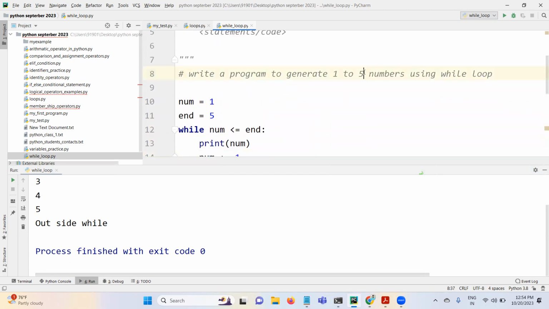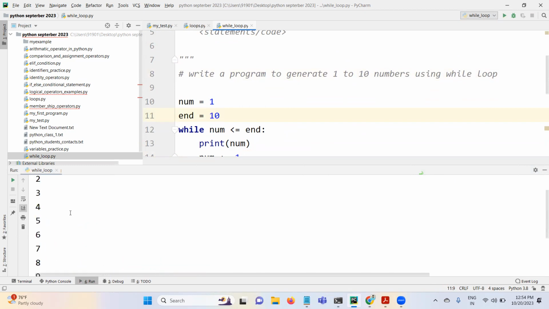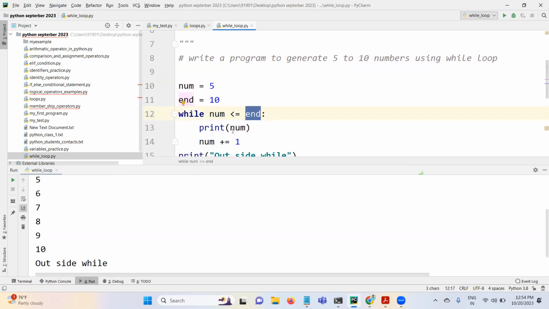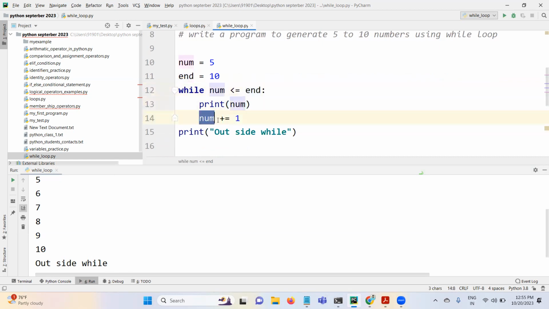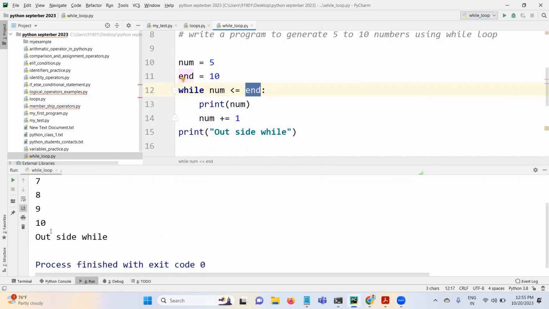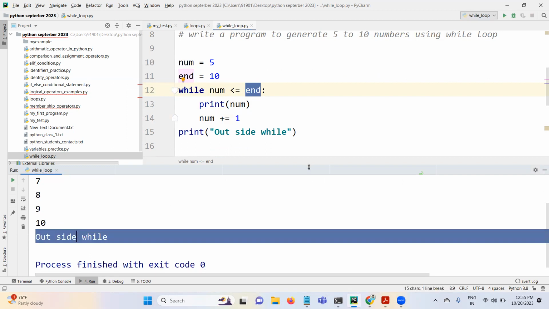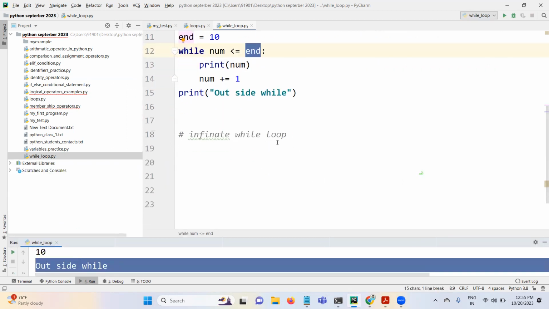1 to 10 numbers means you can simply keep 10 here, right? That's it. 5 to 10 means here you can give 5. Simple terms: 5, 5 less than 10, true. Print 5. num plus equal to 1. 6, 6 less than 10, right? Clear? 5 to 10, then outside the loop. Are you clear?